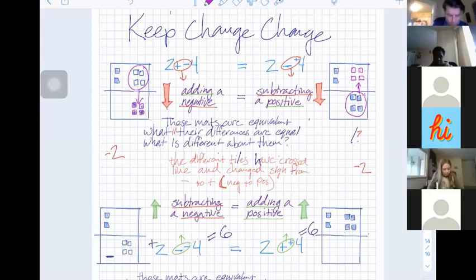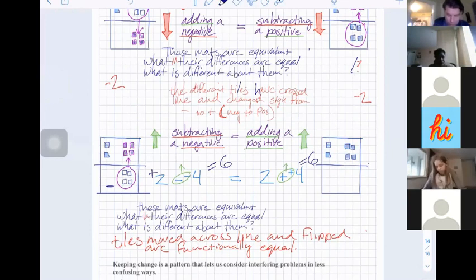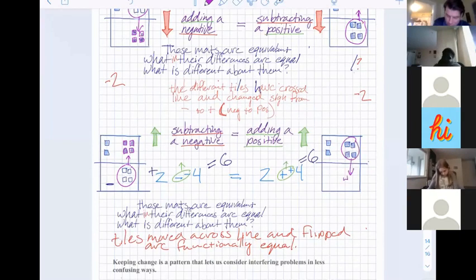So it also works the same down here. If I take my tiles and I have them cross the line and flip over, so they have to also flip to negative or to positive. Notice that this looks exactly like this over here. It's because they're the same thing. And if I take these ones and I drop them down and I make them negative, then it will look like what this side over here looked like before I drew the altered tiles, right? So they go back and forth. They're the same thing.